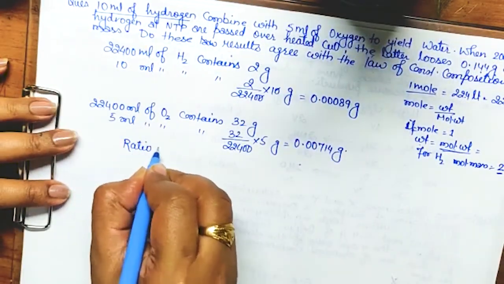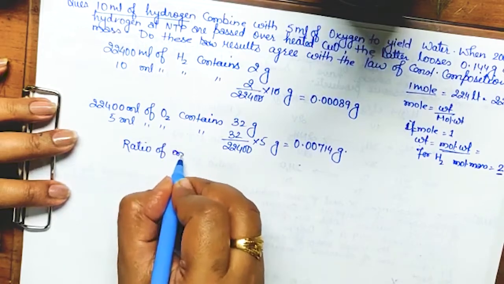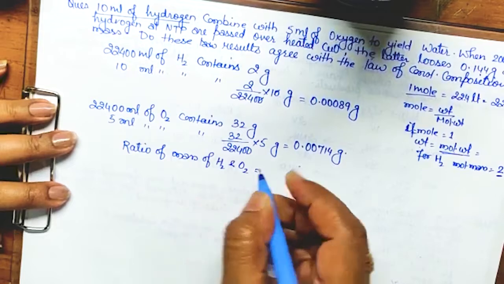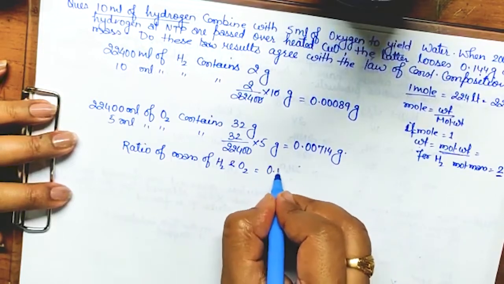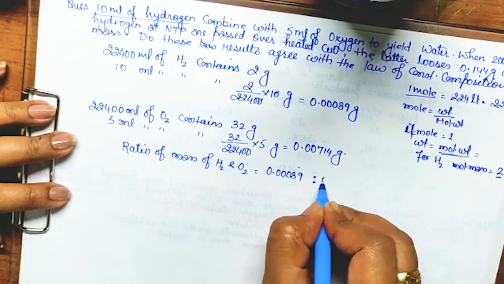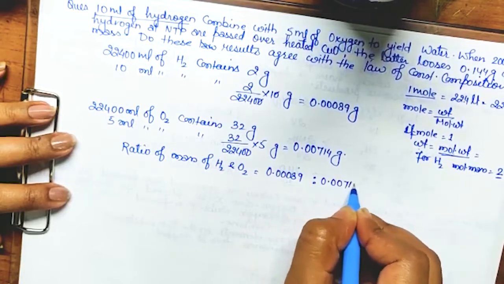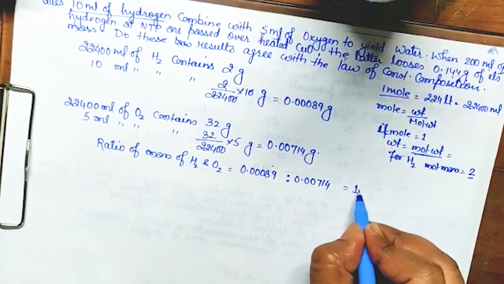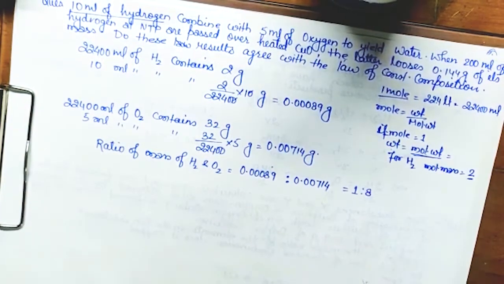So take the ratio of the mass of H2 and O2. It is 0.00089 and 0.00714. Solve it. I solved it and I got the ratio 1:8. Clear?